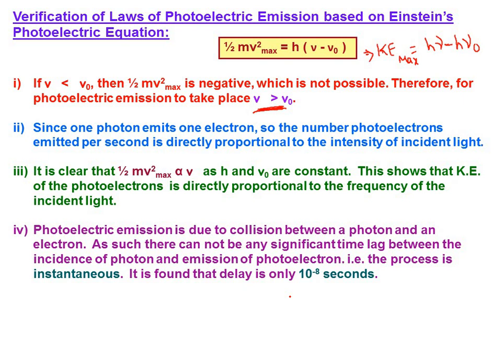Which means the process in photo emission is absorption of a photon of light by an electron alone. When the photon is absorbed, emission of the electron takes place instantaneously, whatever the intensity. Therefore there is no time lag, and thus this equation KE max equal to h nu minus h nu naught is very successful even in explaining the time lag, which is that there is no time lag. Are we clear with this? Okay? Right.